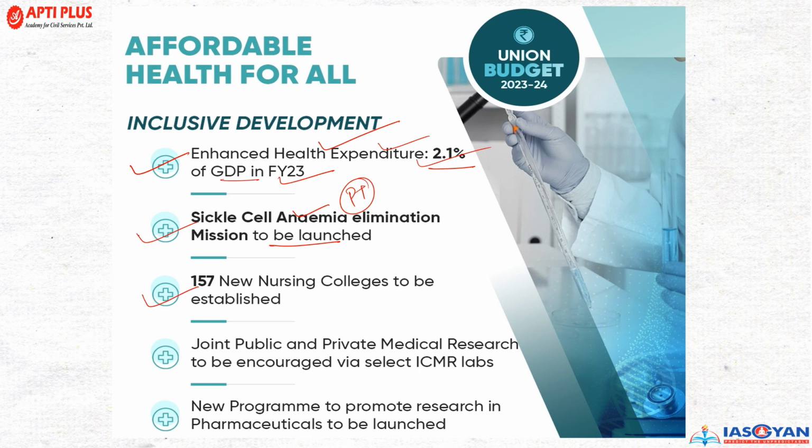157 new nursing colleges to be established. This is what the government has said. So this establishment of colleges will be done over a period of time. Other point, that the joint public and private medical research to be encouraged via select ICMR labs.